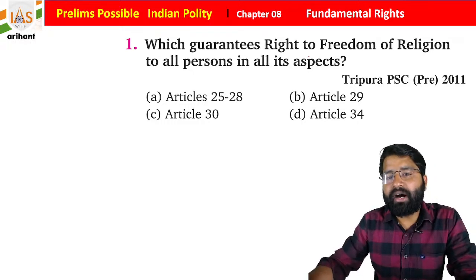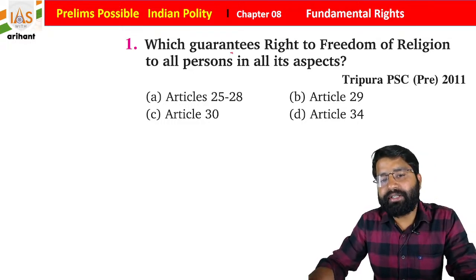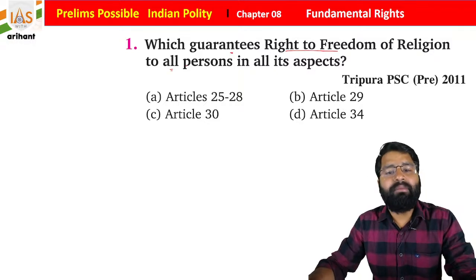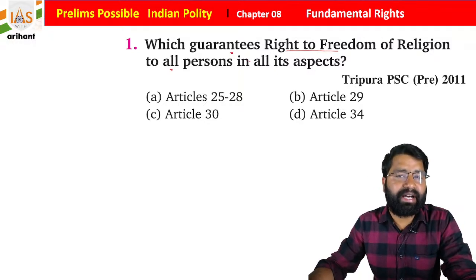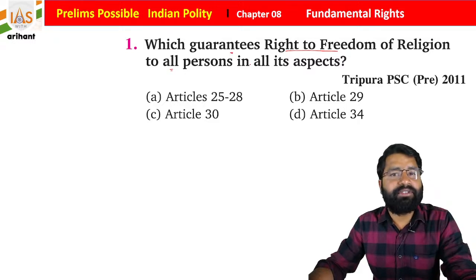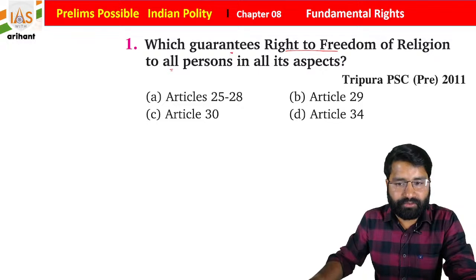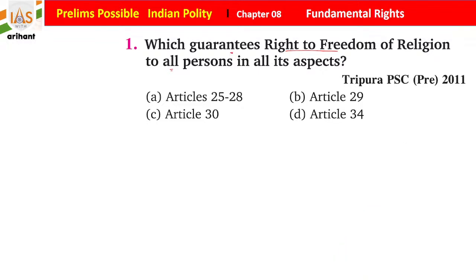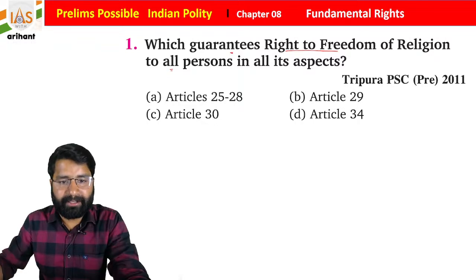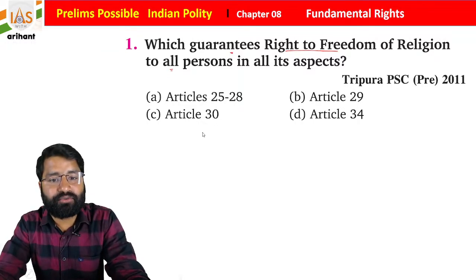Now, which guarantees right to freedom of religion to all persons in all its aspects? It was in Tripura PSC year 2011: Article 25 to 28, 29, 30 and 34. What is the right answer for the same, students? Just tell me the right answer. I'm just correcting my camera. I hope you all are getting it. Now just opt the right answer, students.